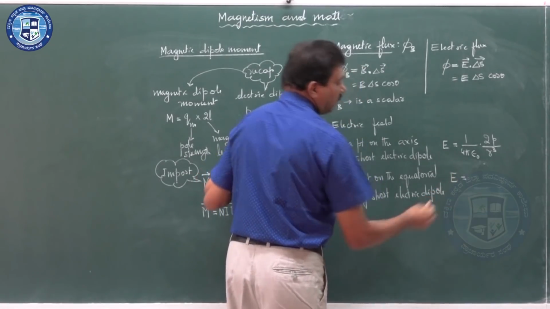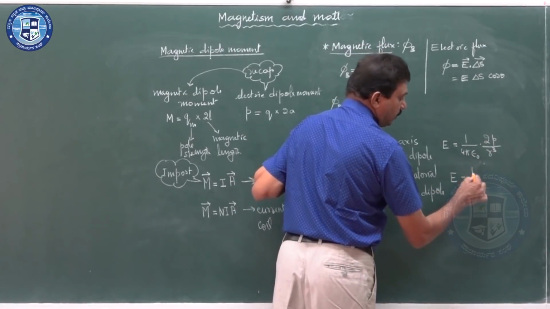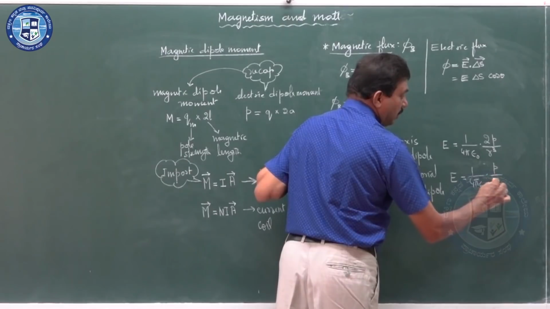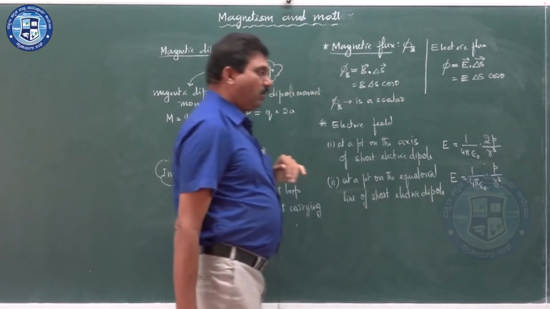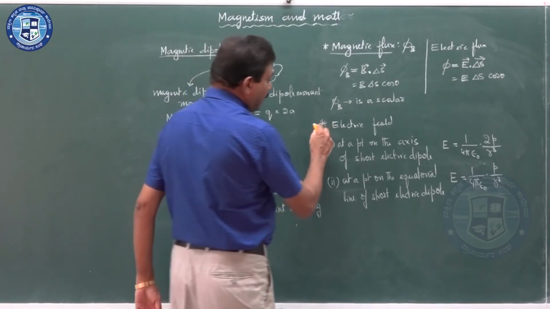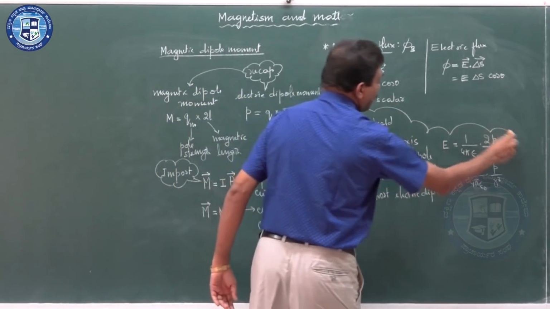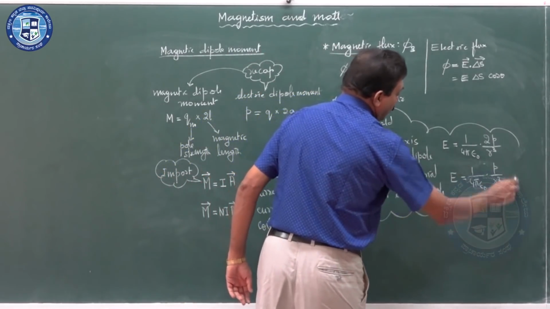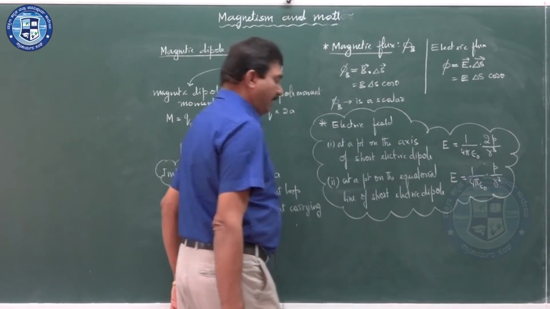The electric field is given by the formula, considering only the magnitude here, 1 by 4 pi epsilon naught into p by r cube. So we had two formulas for electric field. I am just recapping these two formulas so that they can help my lesson here.